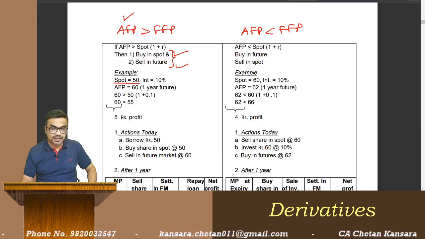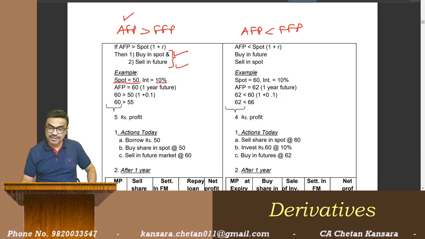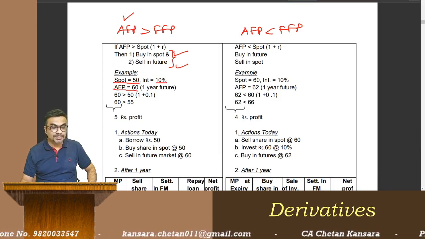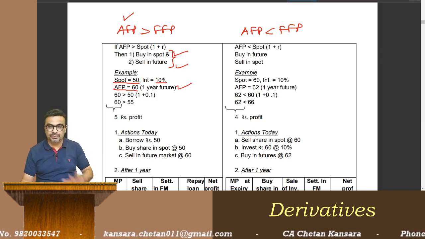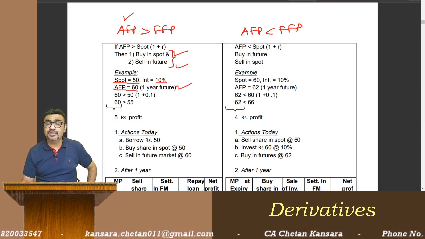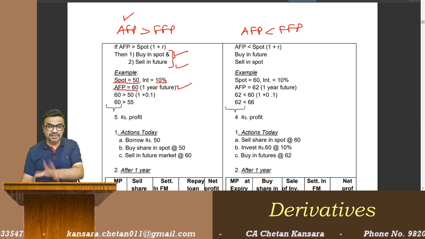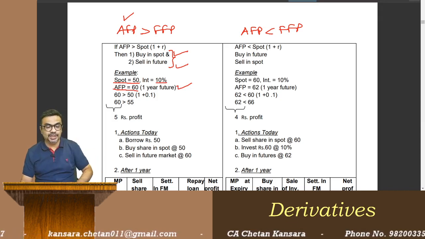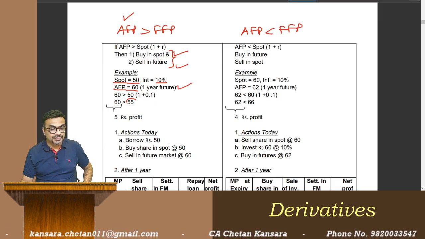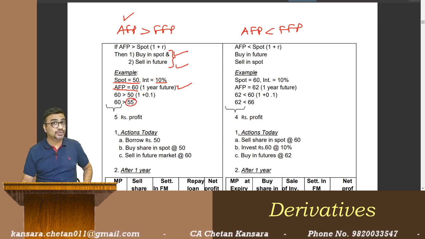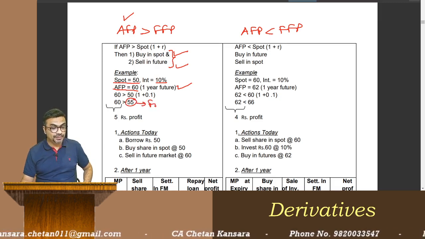Example, say spot is 50, interest rate is 10%, and the actual future price going in the market is 60. Suppose it is a 1 year future for easy calculation. So what is the fair future price? Spot times 1 plus R. Dividend I am not taking. So spot times 1 plus R is 55. This is the fair future price.